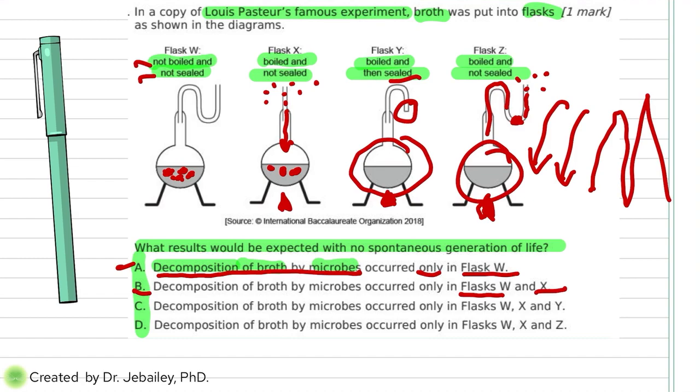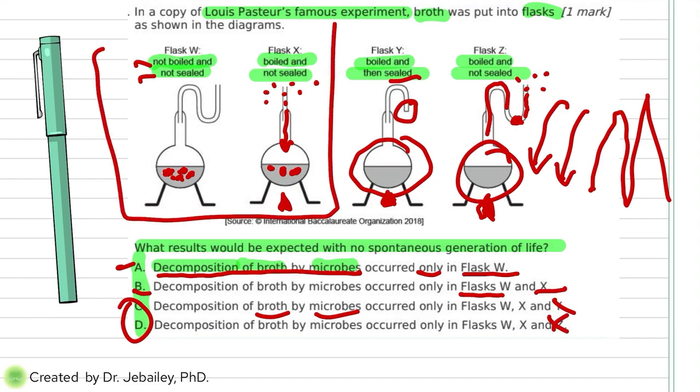So for C and D, the decomposition of the broth by microbes did not occur on the Y's and the Z's. It only happened on the first two. So only through these can you prove the other way around. So the answer here is B.